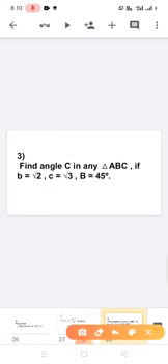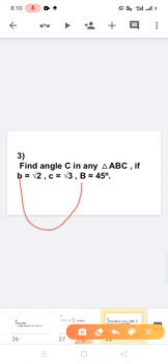Now we have to see another problem. Find the angle C if, in any triangle ABC, AB is equal. So here we have to use the sine rule. Why are we using the sine rule? We are observing here a side B and an angle. So when we have one side and one angle given, for example side B and angle B, or angle A, at that time we have to use the sine rule.